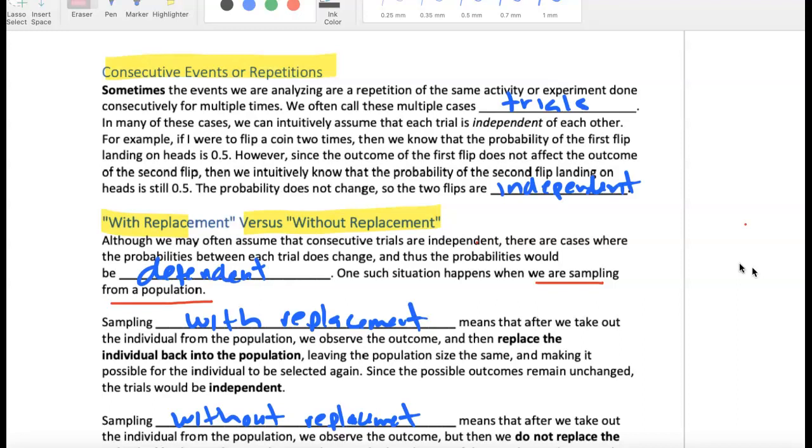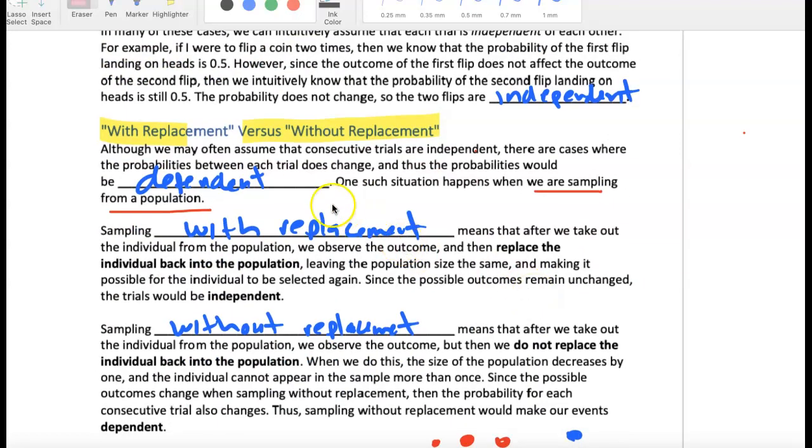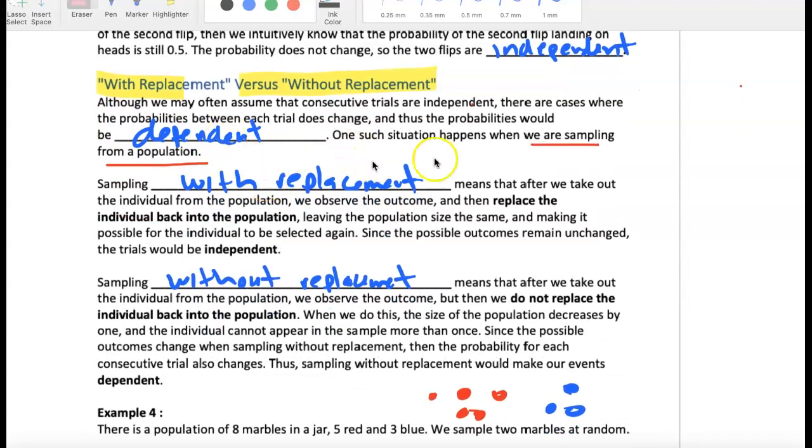So you want to be mindful that if the events are independent of each other, then we can use this idea of consecutive events calculations. We also have to be mindful of replacement versus without replacement. Although we can assume consecutive trials are independent, there are cases where the probabilities between each trial do change, and thus the probabilities would be dependent.